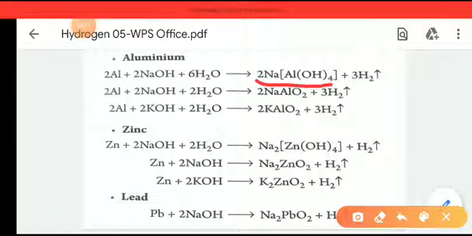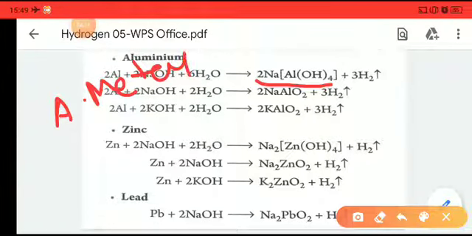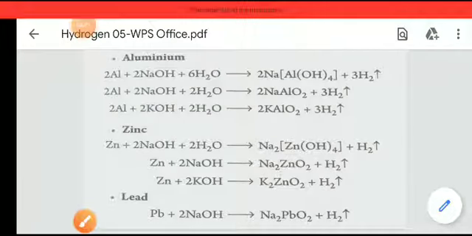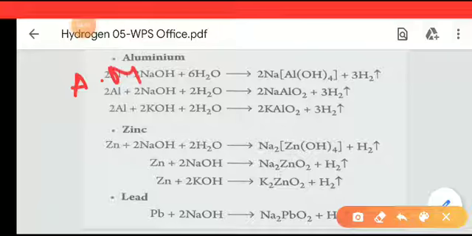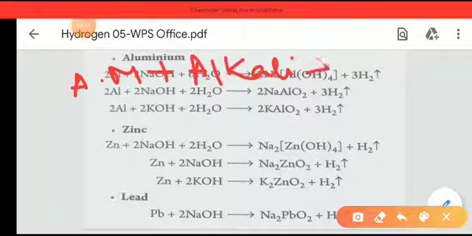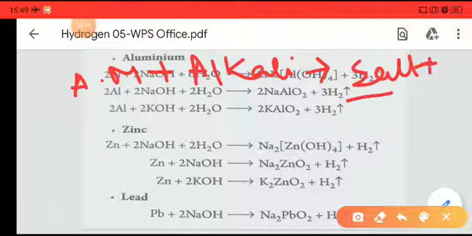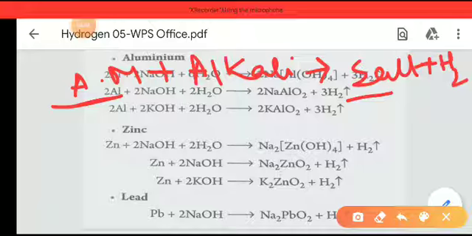Remember, any amphoteric metal when it is reacted with an alkali or base will give a salt and H2. Any amphoteric metal when it is reacted with alkali will give a salt and hydrogen. This hydrogen will be evolved as well.